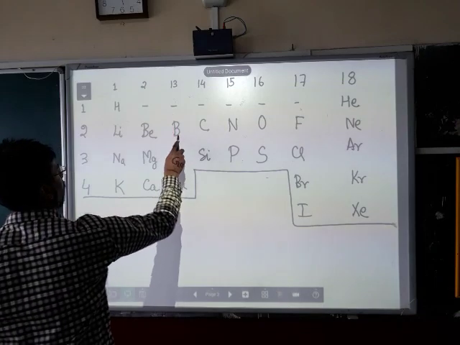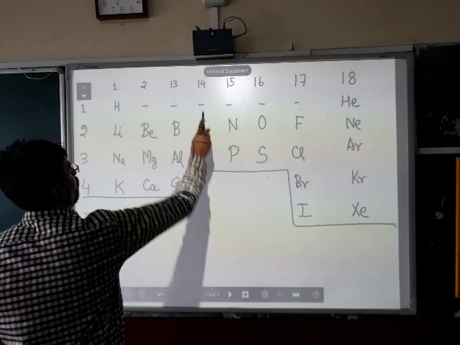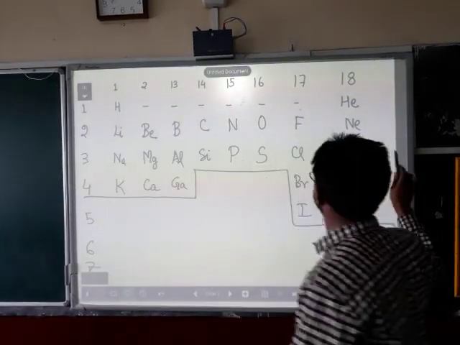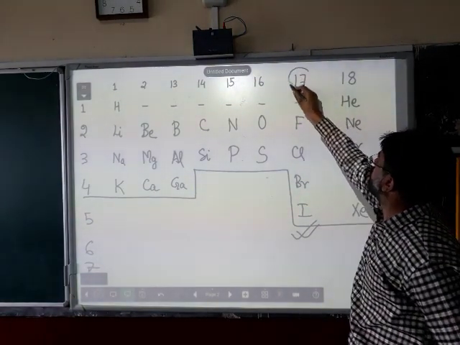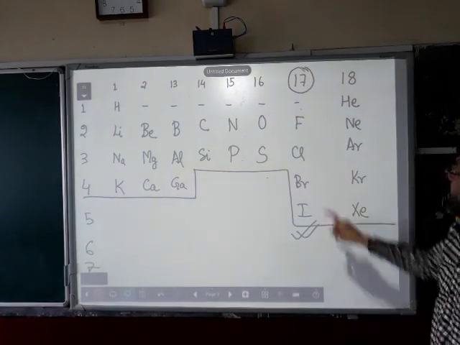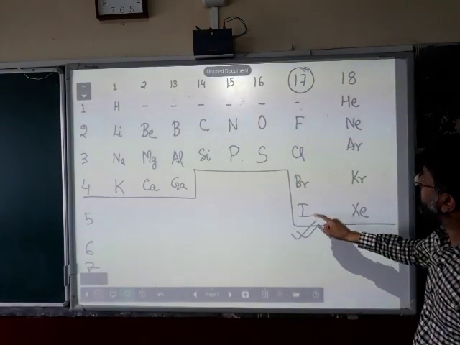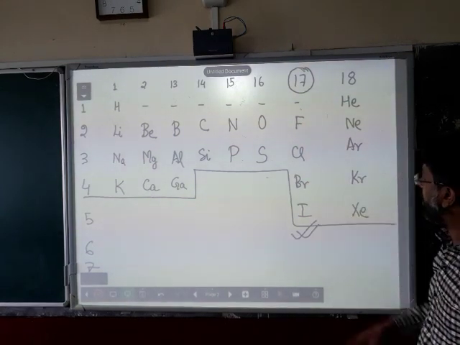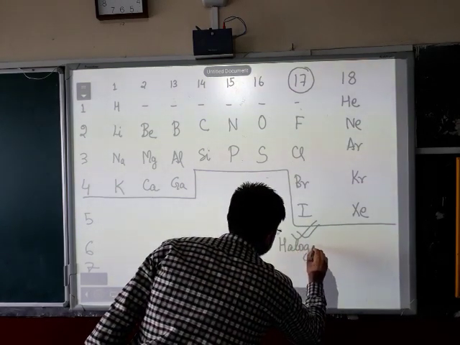In group 13, boron, aluminium only, no need of gallium, but I have written it down. Group 14, carbon and silicon. Group 15, nitrogen, phosphorus, and we go ahead straight. But please make it a point for group 17, which you can see here: fluorine, chlorine, bromine, iodine. These elements are to be remembered. You must remember all these, which are known as halogens.